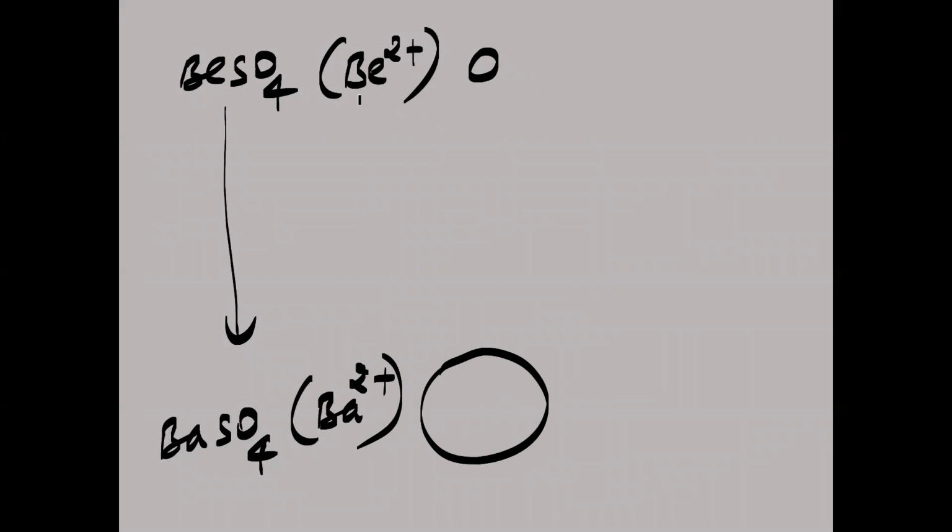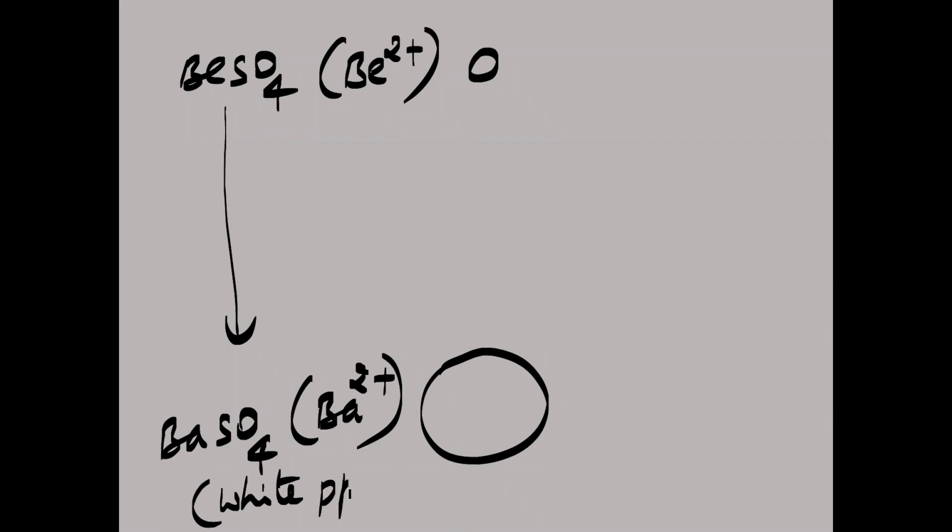Beryllium plus 2 has what? Greater lattice enthalpy, greater hydration enthalpy than what? Barium, okay, because of small size here. Now from top to bottom, if you take, what is happening now here, tell me. Now lattice enthalpy is decreasing here. Hydration enthalpy is decreasing. And barium sulfate, we know it is a white precipitate.